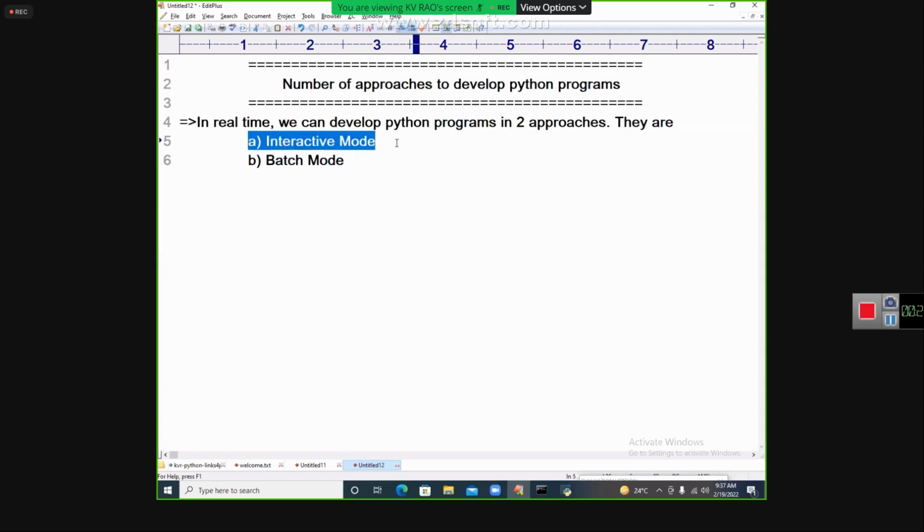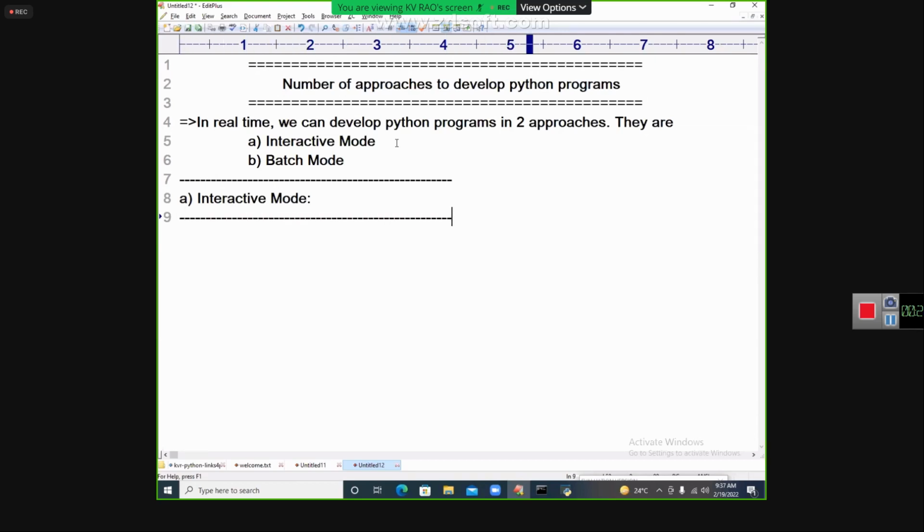Now, today we want to cover interactive mode and batch mode. In interactive mode, what we discussed so far, I just want to cover here.